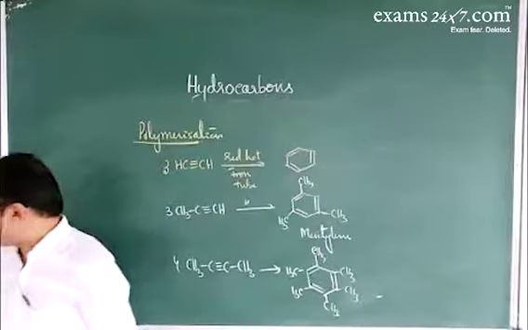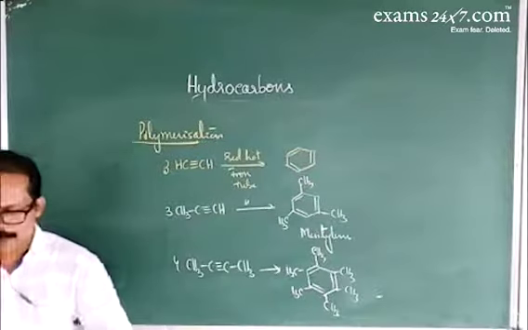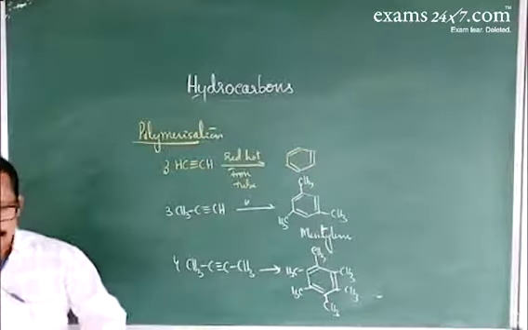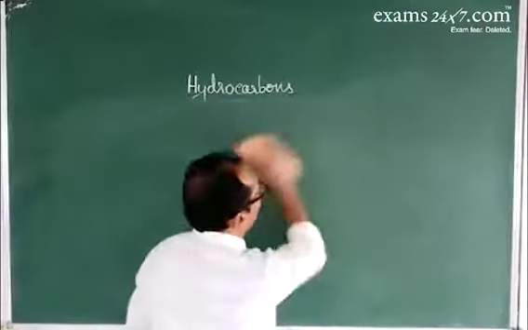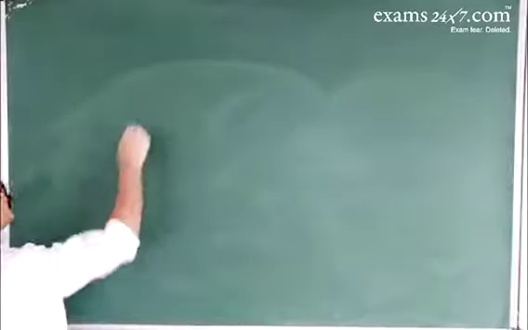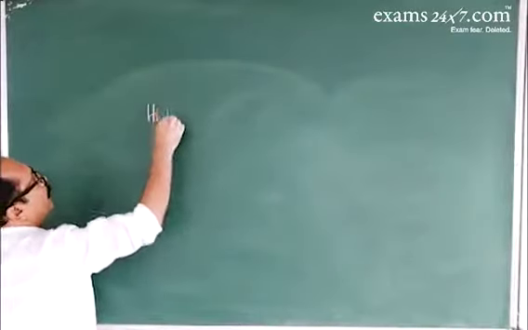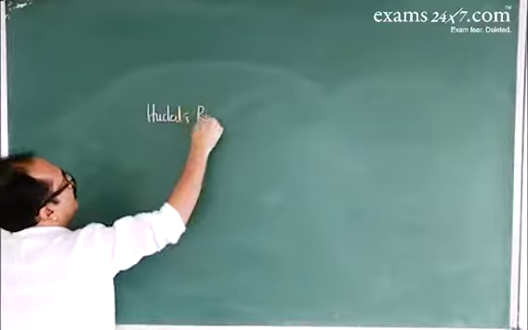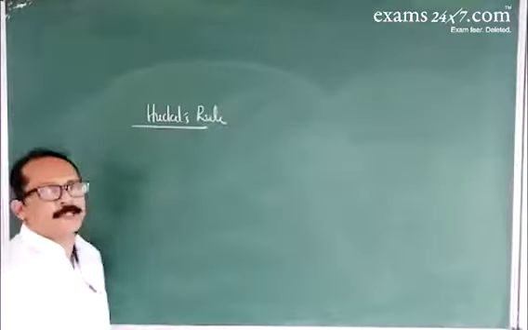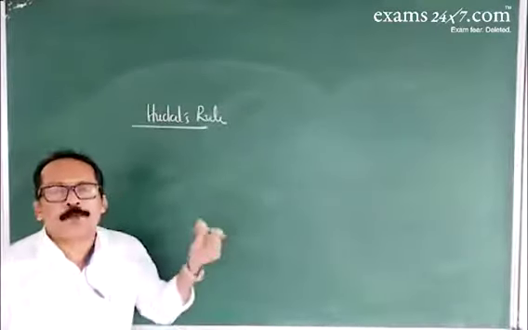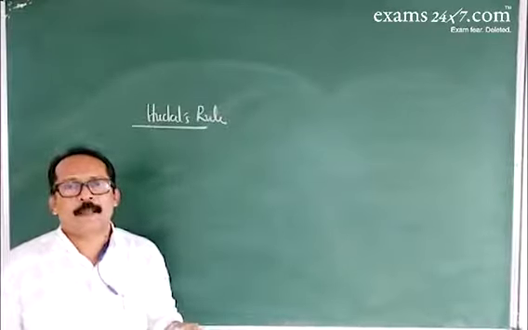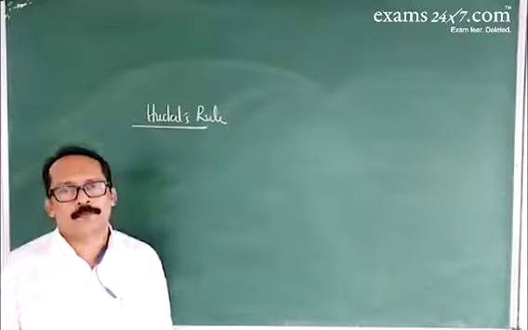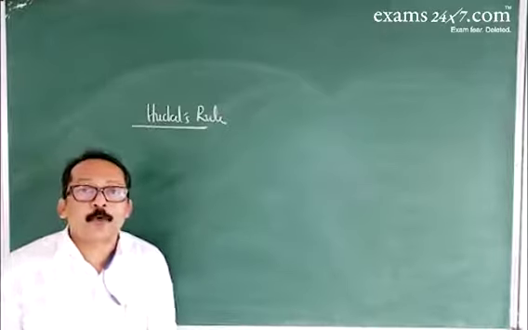Next, about aromatic hydrocarbons. These are hydrocarbons which contain the benzene type ring, or according to Huckel's rule, compounds which obey Huckel's rule are called aromatic. Some of the conditions for Huckel's rule: the compound should be planar, and it is observed in a conjugated system.